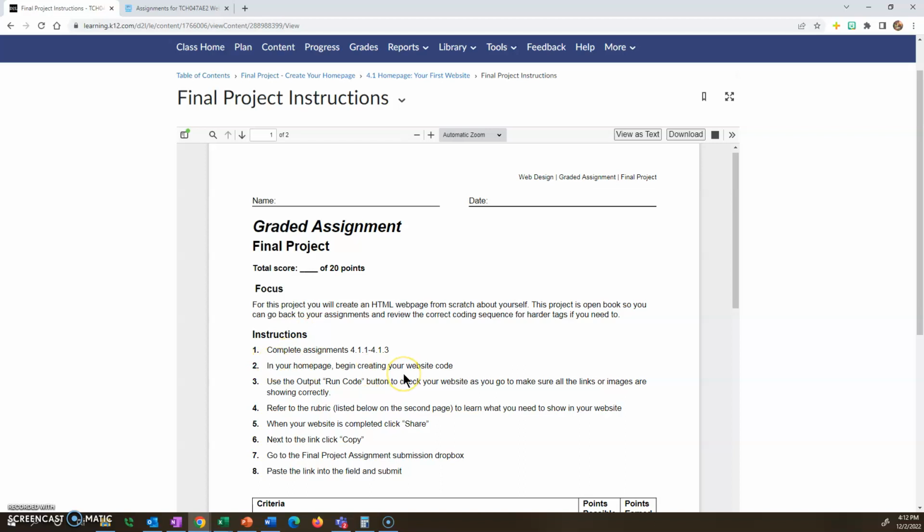You're going to be building your own website code from scratch. Now, this does not mean you can't go back and review all the lessons to help you out, but make sure that you are doing this, not copying and pasting.